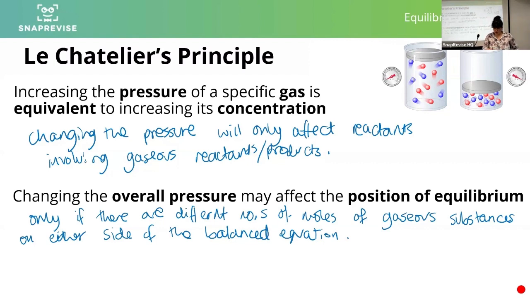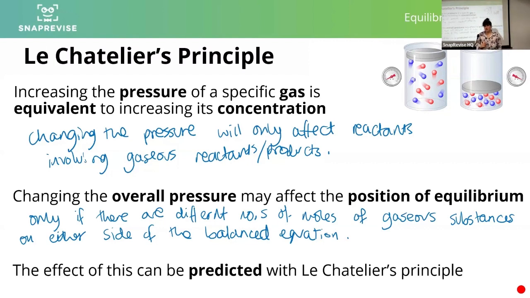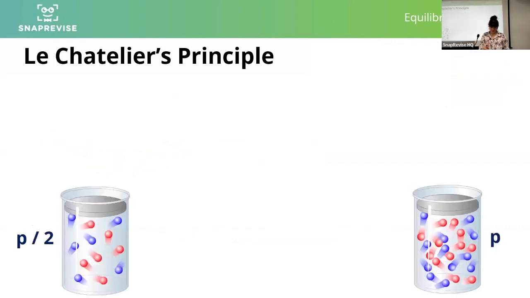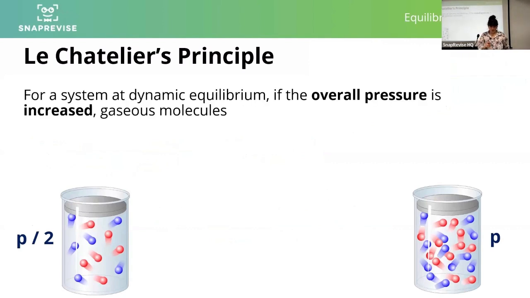We can use Le Chatelier's principle to predict the change. Think about why it matters as well. Link it to your understanding of gases and volumes of gases. So, for a system at dynamic equilibrium, if the overall pressure is increased, what happens to the gaseous molecules?